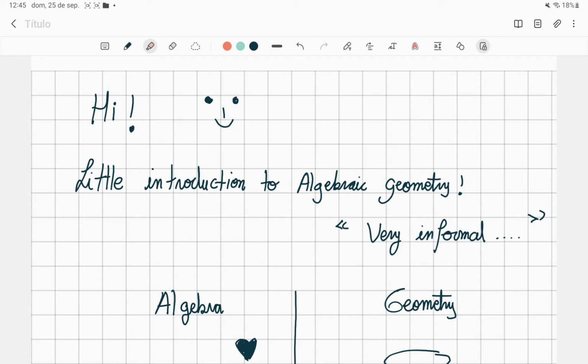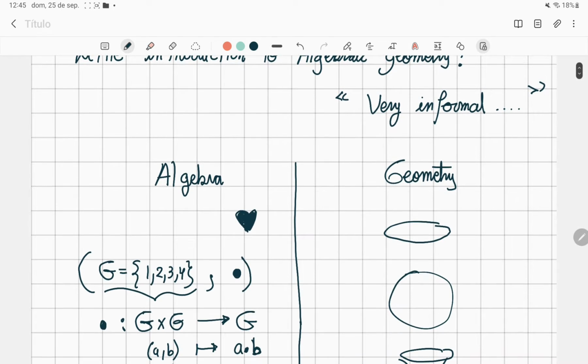Hi, so I want to make a little introduction for you to algebraic geometry. It will be a very informal one because of the notation I'm going to use. So what's algebraic geometry? On one side, we have algebra, and on the other side, we have geometry.